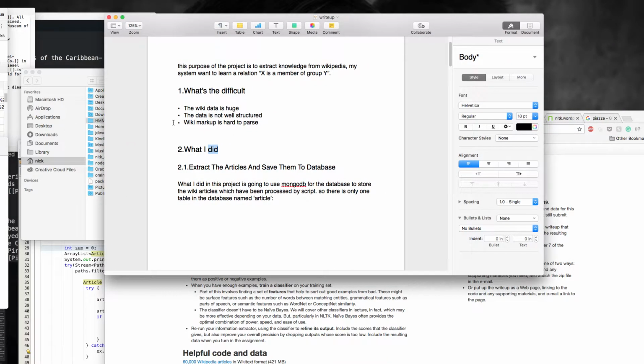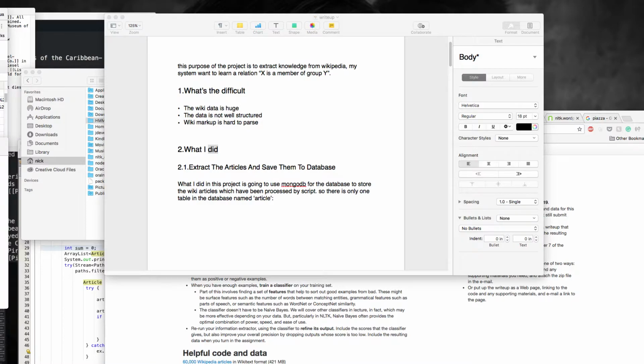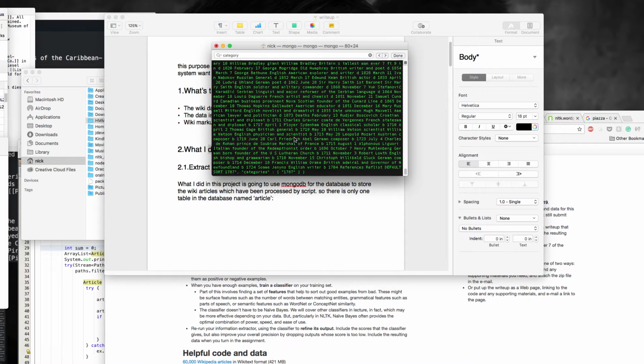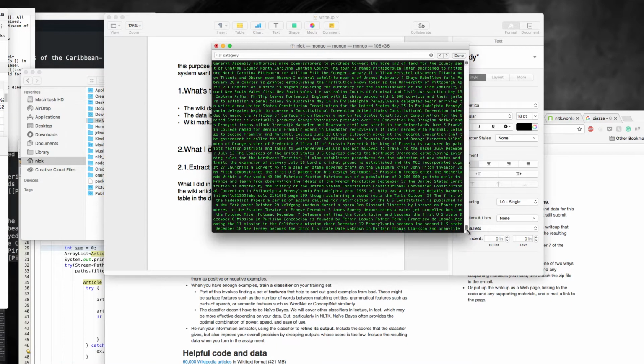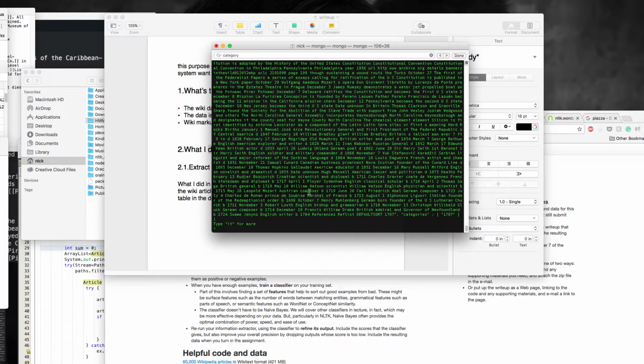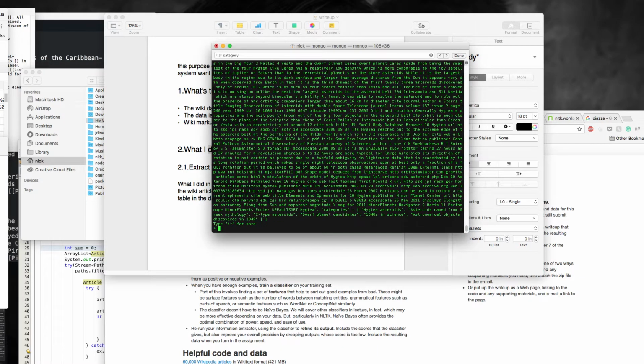What I did is save all the articles into the MongoDB database.